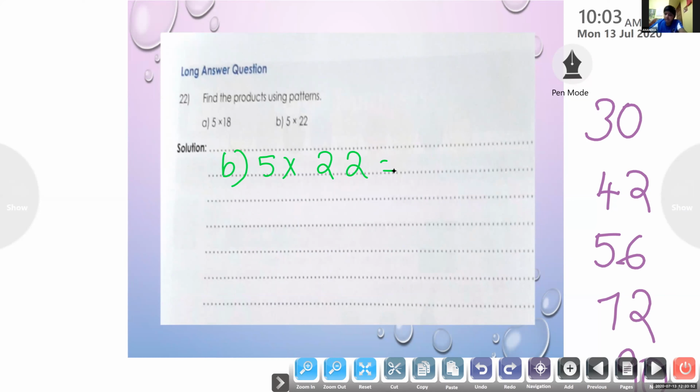110. Okay, now Madhav. Madhav, can you say 5 into 22? What is 22 into 5? 110. Very good. All of you got the same answer?